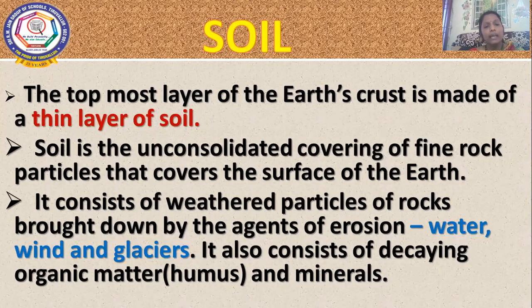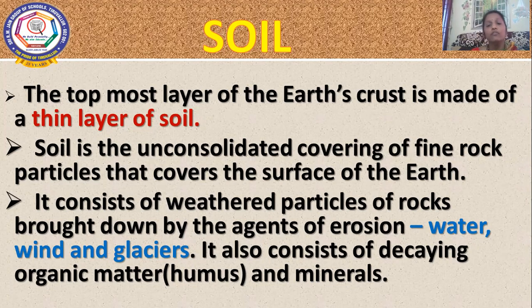The topmost layer of the earth crust is made up of a thin layer of soil. So you know the different layers of the earth. In that, the topmost layer is the crust. So in this crust, the topmost layer is made up of soil. This soil is the unconsolidated covering of fine rock particles. It covers the surface of the earth, and it consists of weathered particles of rock brought by the agents of erosion.